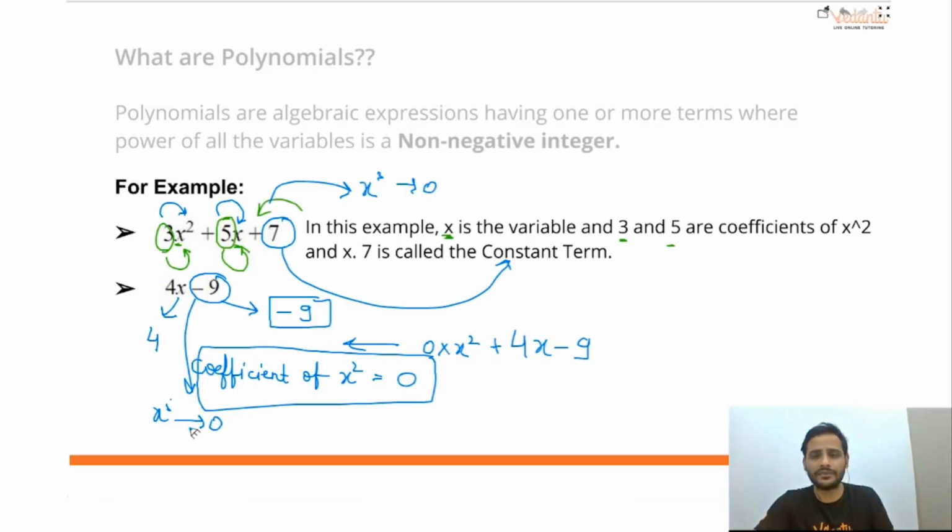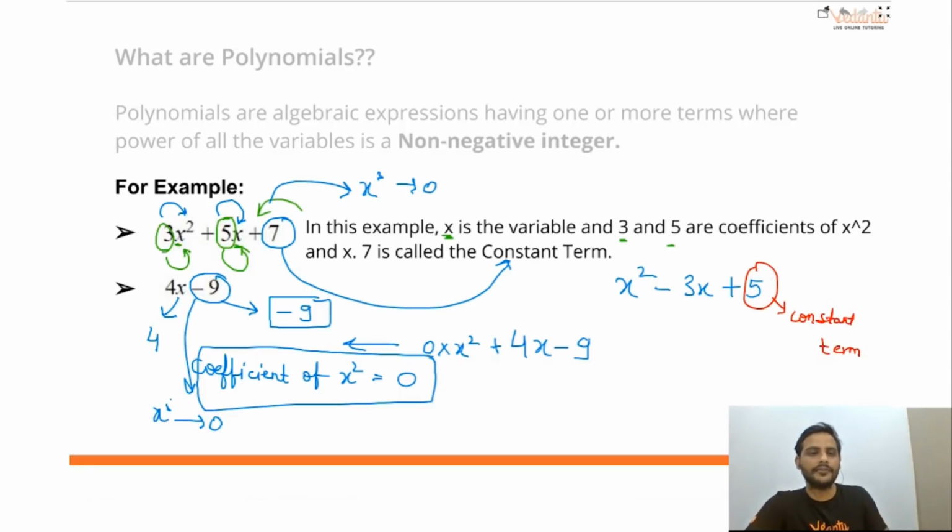But suppose I give you an algebraic expression, let us say x square minus 3x plus 5. If I ask you what is the constant term in this, you will tell me, sir, the constant term will be plus 5.